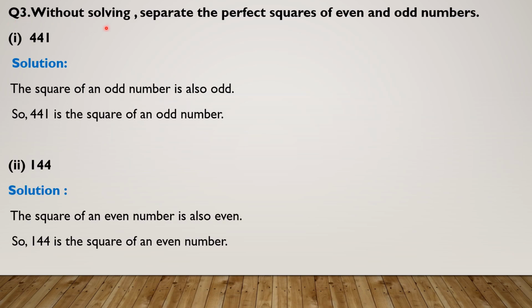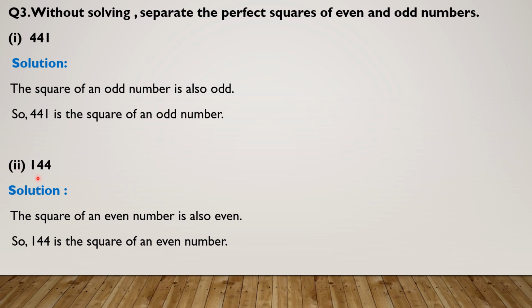Question number 3 is: without solving, separate perfect squares of even and odd numbers. Students, you have to tell whether this number is a perfect square of an odd number or an even number. Solution. The square of an odd number is also odd. Must remember this thing, that the square of an odd number is odd and the square of an even number is even. Since this is an odd number, this number is the square of an odd number. Simply you have to write your answer in one line.